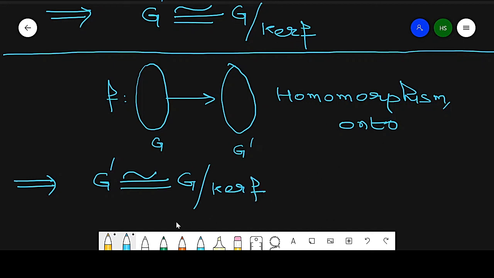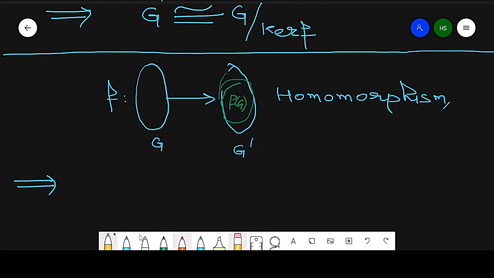If this map is only a homomorphism, then it is onto only at this part, f of G. So if it is onto at f of G, then G dash is replaced by f of G, which is isomorphic to G by kernel of f.